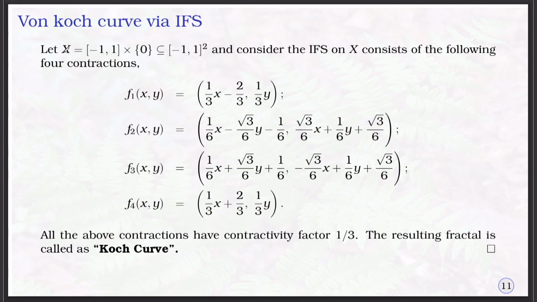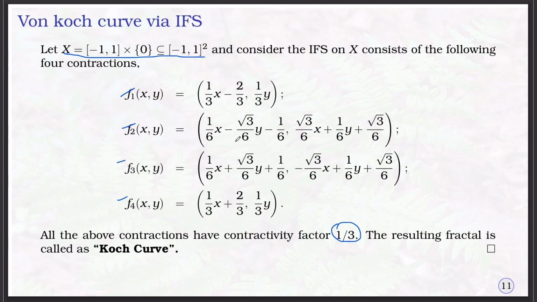And similarly, take X as this space and 4 contractions F1, F2, F3, F4 defined like this, all with contraction factor 1 by 3.